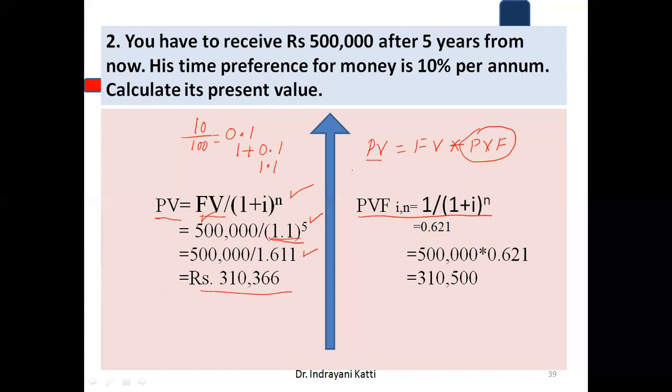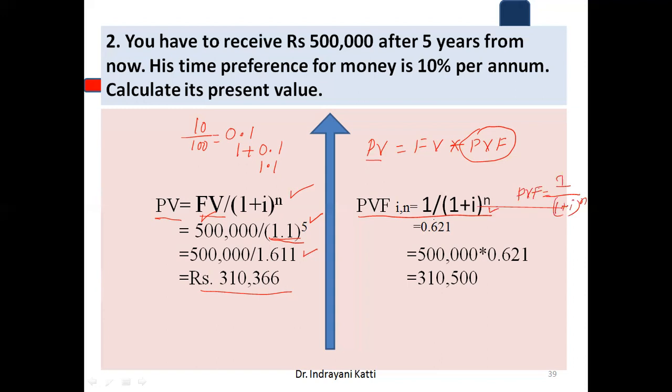This is the alternative method. The simple formula for PVF is 1 divided by (1 plus i) raised to n.